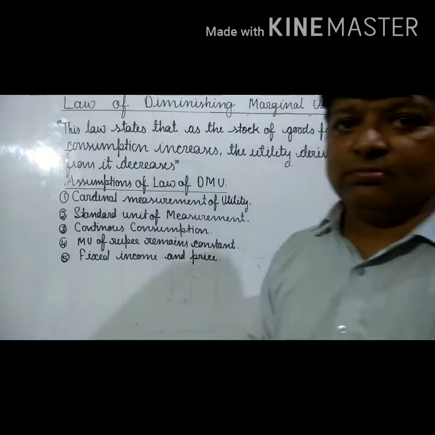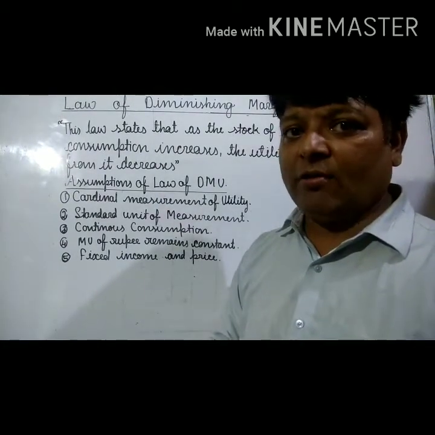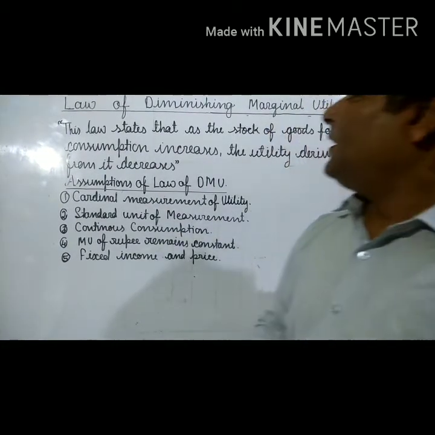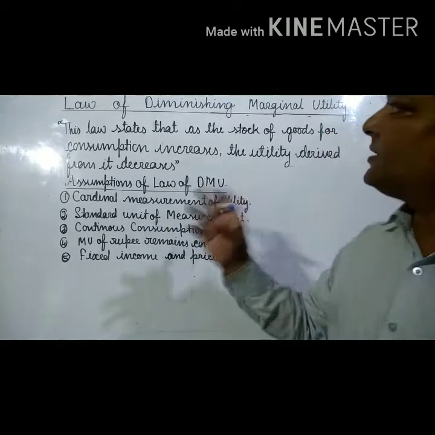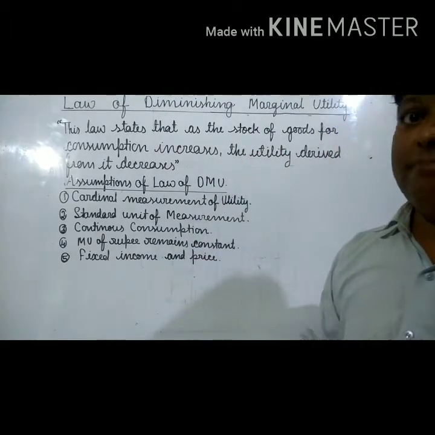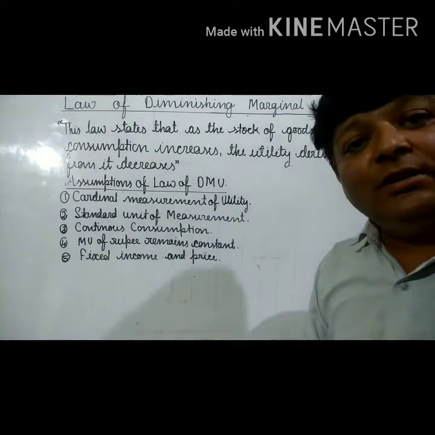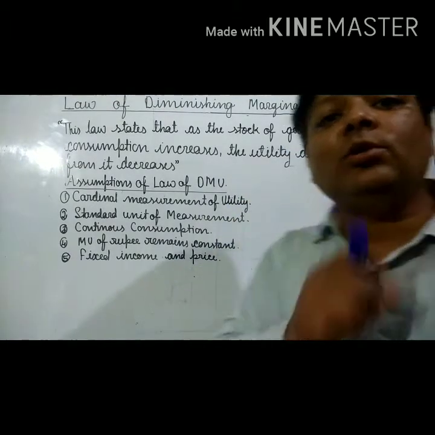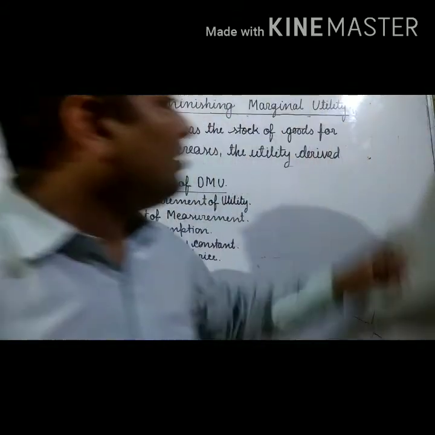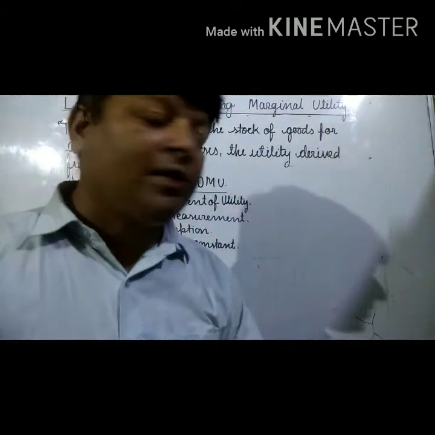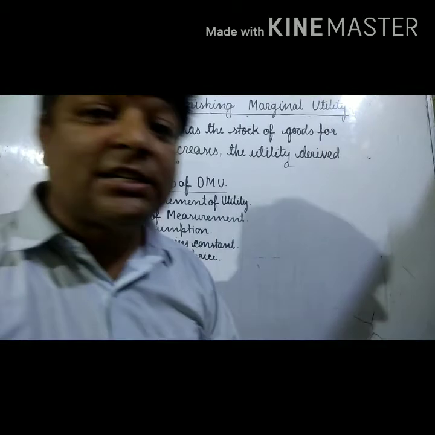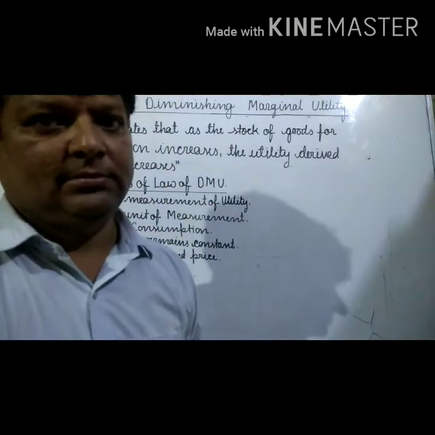Law means rule and regulation or principle. Diminishing means decreasing. Marginal means change in total. And utility, I have already taught you, means the want satisfying power of a commodity.